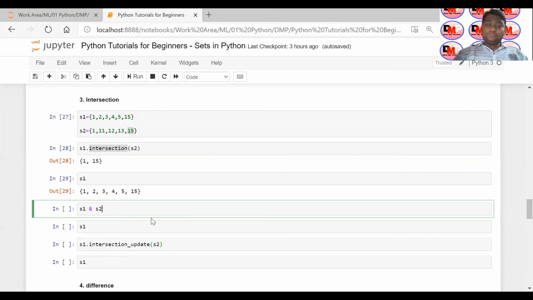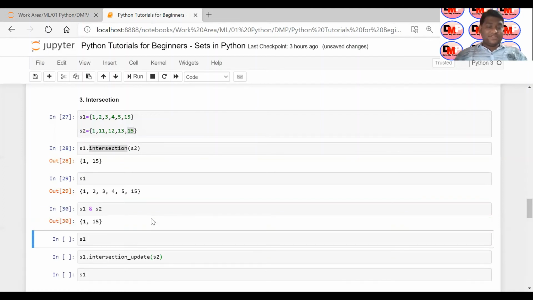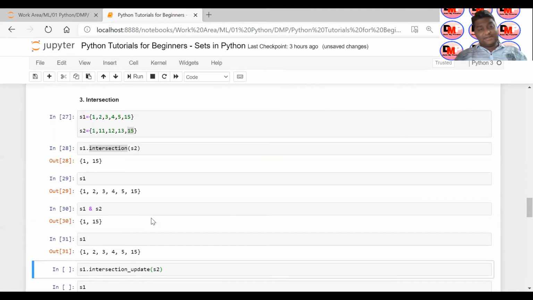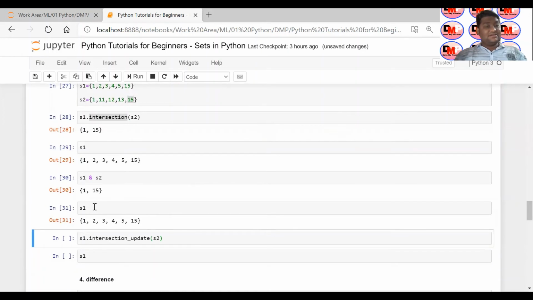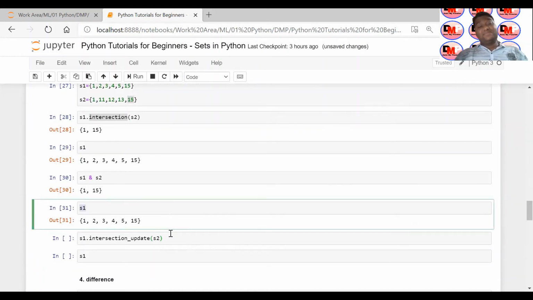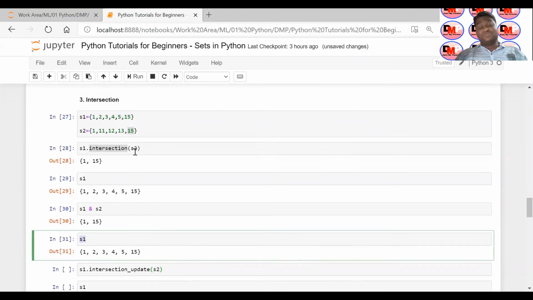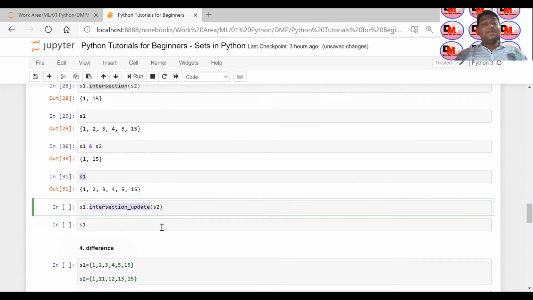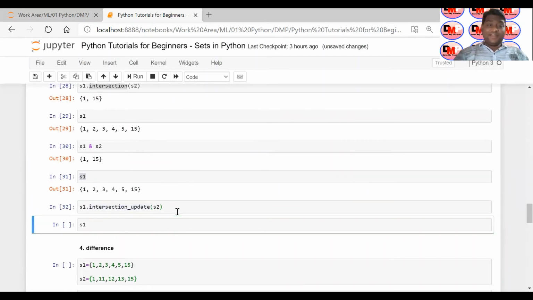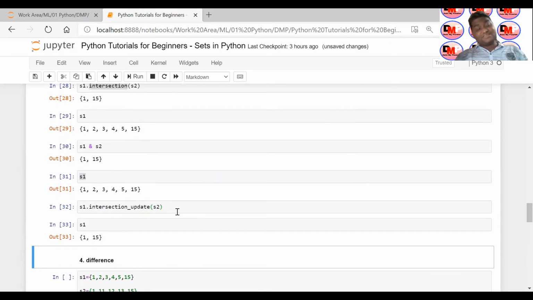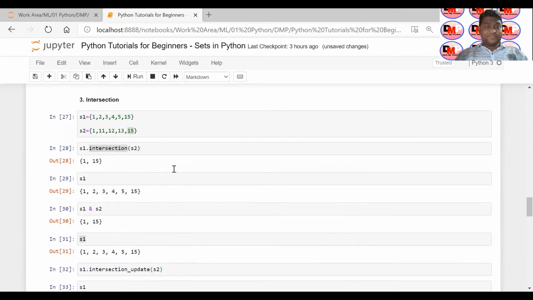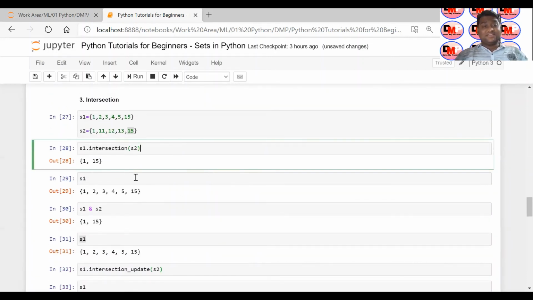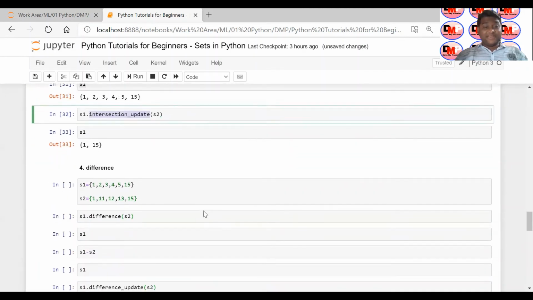So if I do that, see, it is giving you the same result, and yeah, the result is not assigned back to S1. Now suppose you want to take the intersection of these two sets and assign the result back to S1. You have to use the method called intersection underscore update, and it will actually update your results back to the S1 set. Okay, this is your intersection and intersection update method.